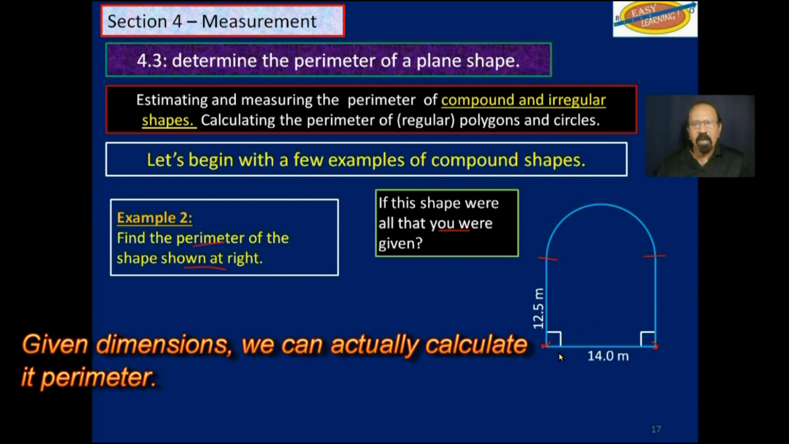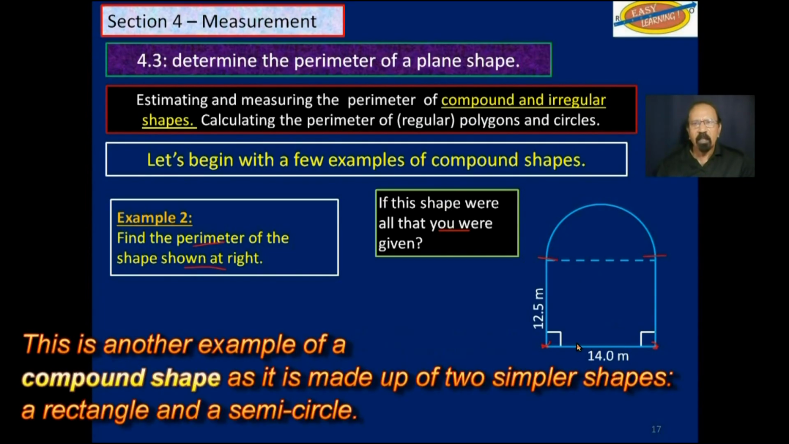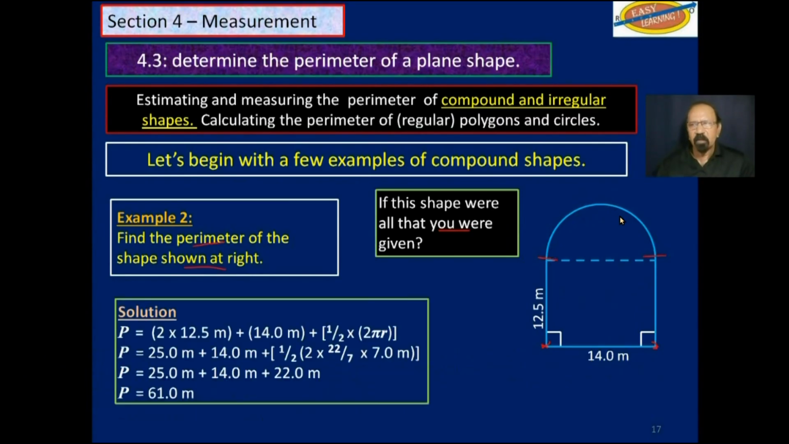This part down here is actually part of a rectangle. And this part up here is actually part of a circle, half of a circle. Now we know how to find the perimeter or the circumference of a circle. We will just find half of that and add it. So 2 times 12.5, that is this side here, which is equal to that side over there, 2 of those, plus 14.0 meters, plus